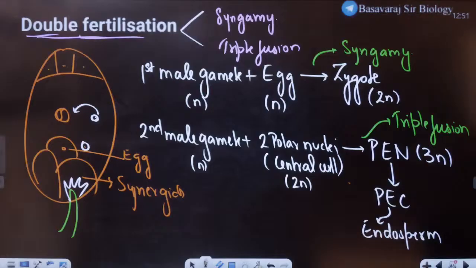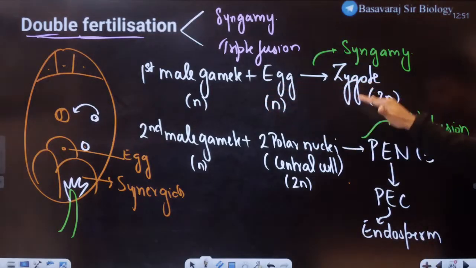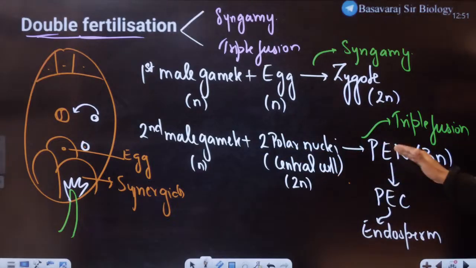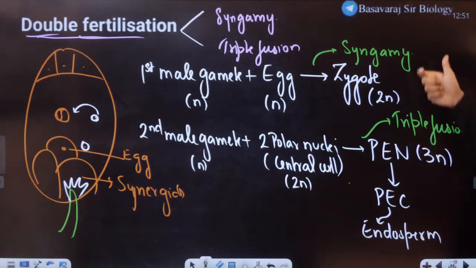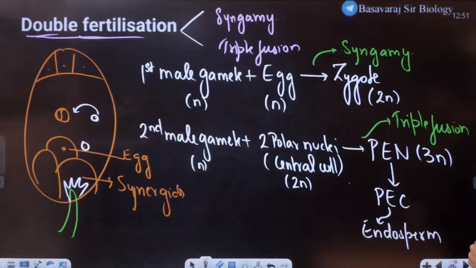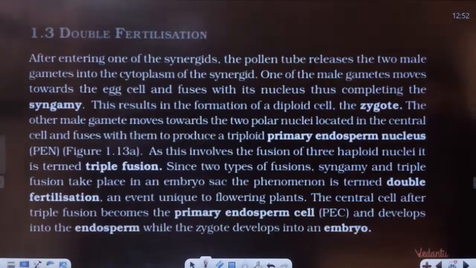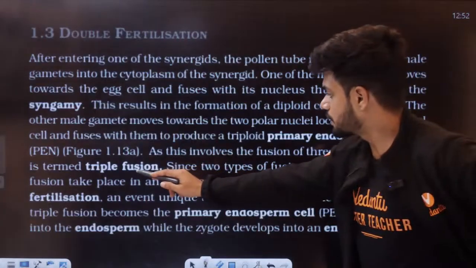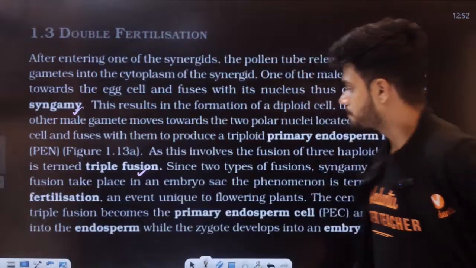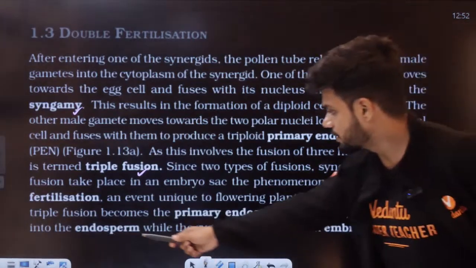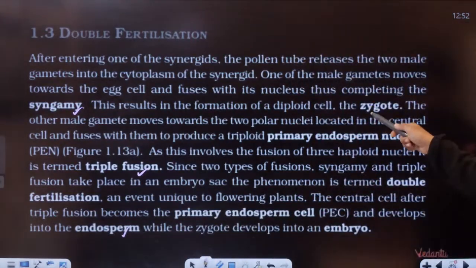Is this point clear to all of you, students? First male gamete, egg, zygote. Second male gamete, polar nuclei, central cell, and PEN, PEC, endosperm. Triple fusion, syngamy, and that is why it's called double fertilization. Clear? Triple fusion leads to endosperm formation, syngamy to zygote formation.